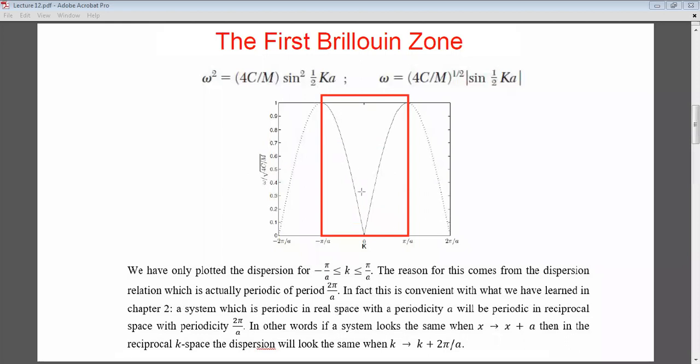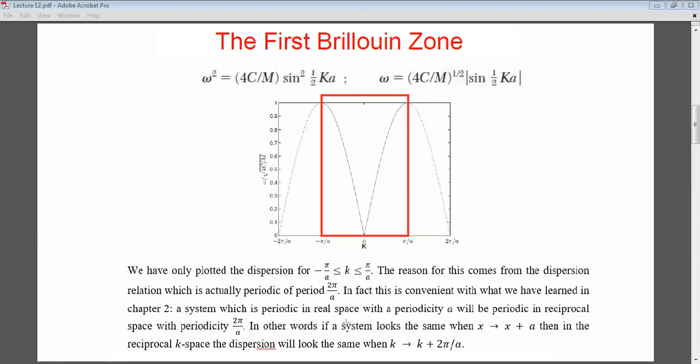So if you look here, this will be back again here, okay? And this will be periodic because this function over here is a periodic function. So we have only plotted the dispersion for minus pi over a to pi over a. The reason for this is that the dispersion relation is actually periodic, of period 2 pi over a. In fact, this is consistent with what we have learned in chapter 2: a system which is periodic in real space with periodicity a will be periodic in reciprocal space with periodicity 2 pi over a.